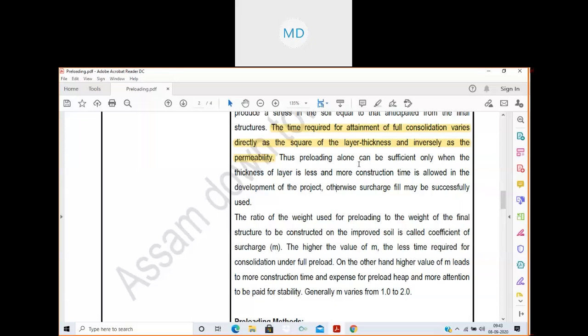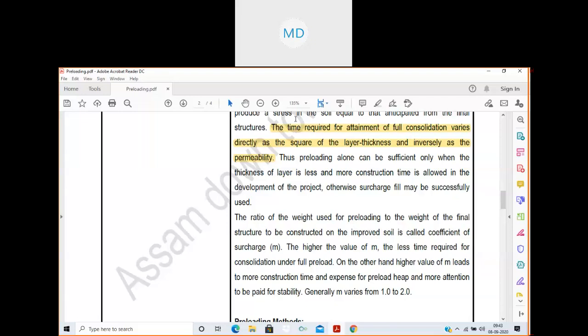Preloading alone can be applied if the layer thickness is less and the time available is more. We calculate the time required by this formula, the square of the layer thickness divided by permeability. Then we see the time allowed in the construction schedule.